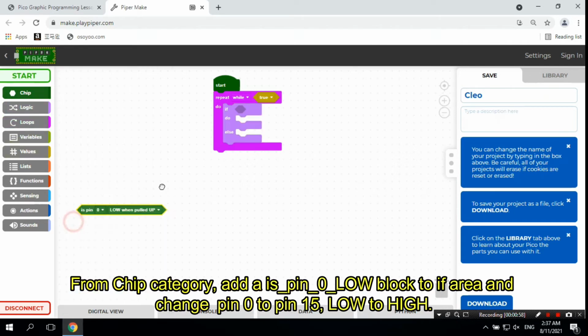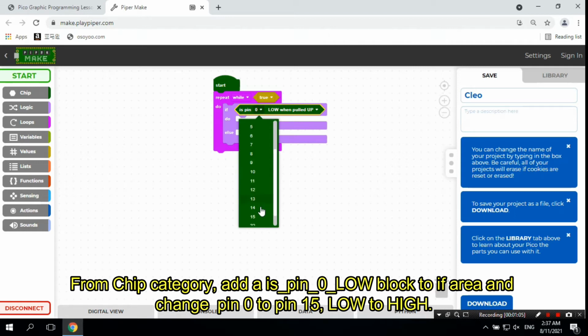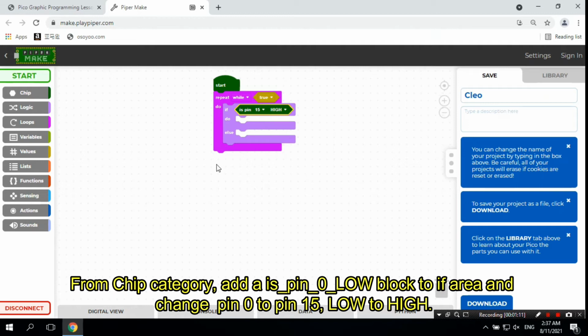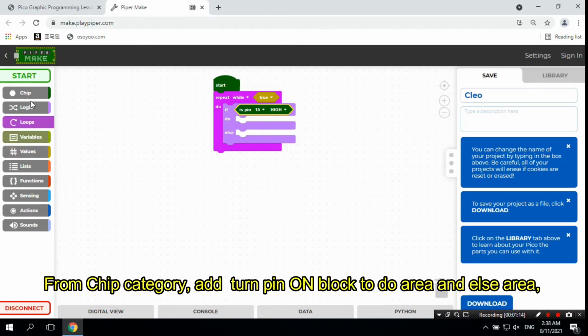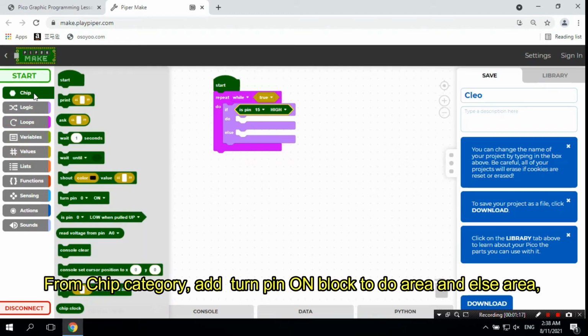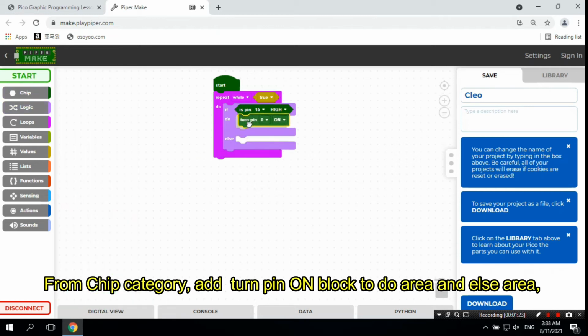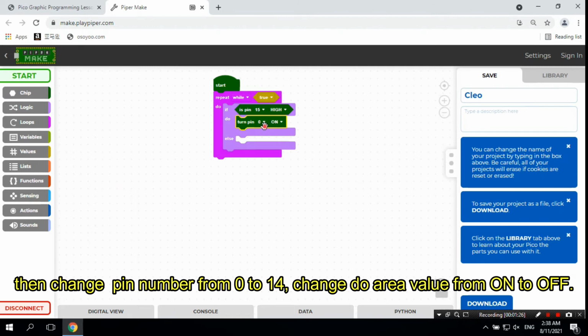From Chip category, add is_pin_0_low block to if area and change pin 0 to pin 15, low to high. From Chip category, add turn pin on block to do area and else area, then change pin number from 0 to 14, change the value from on to off.